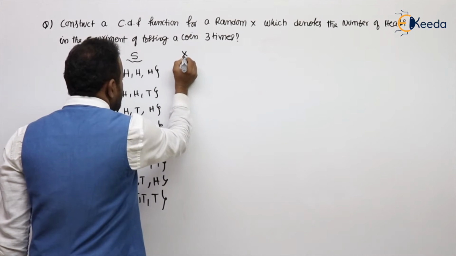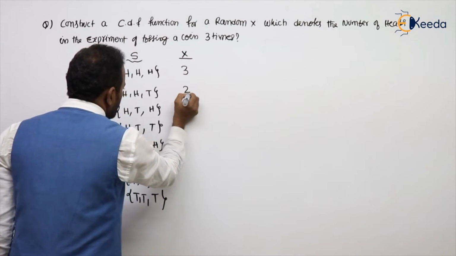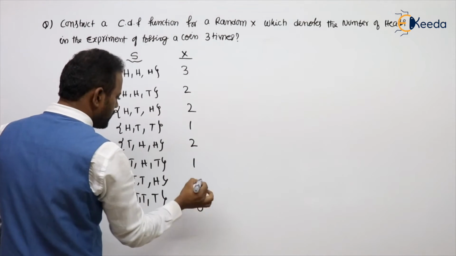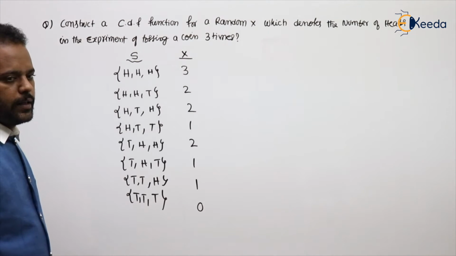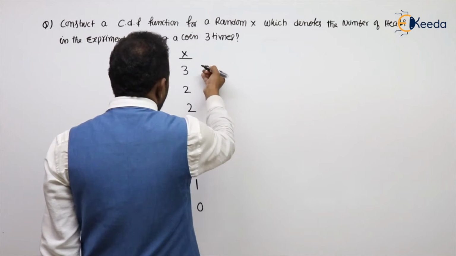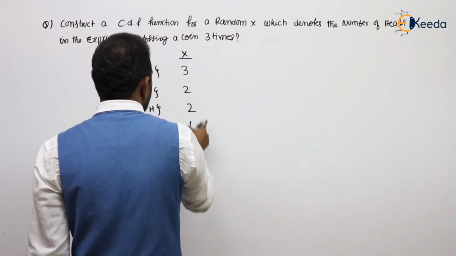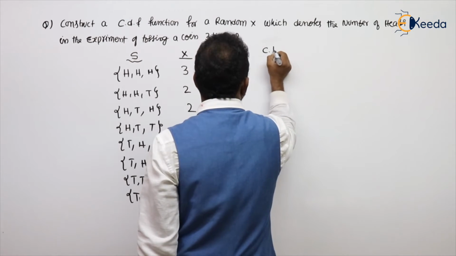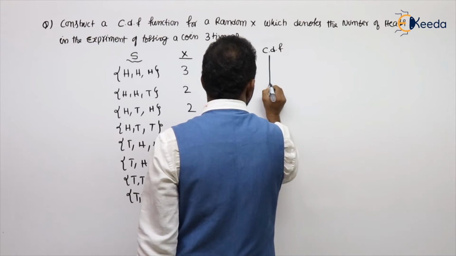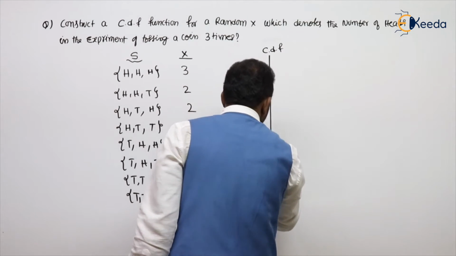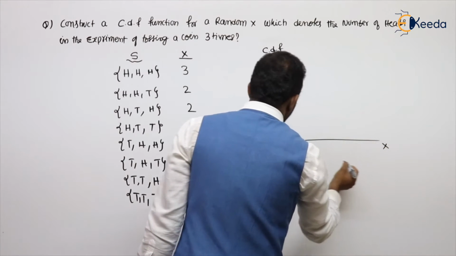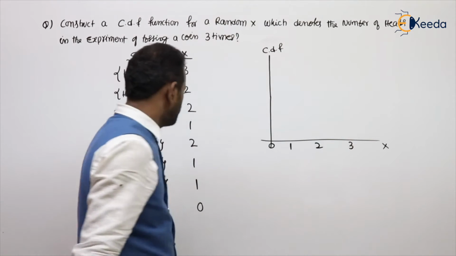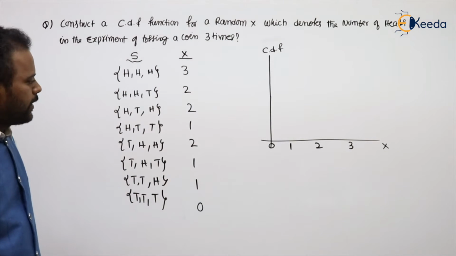What is the random variable x, sir? The number of heads: 3, 2, 2, 1, 2, 1, 1, 0. Then what are the possible values for x? 0, 1, 2, 3. Now draw the CDF function. Possible values are 0, 1, 2, 3. Getting my point? Now follow.